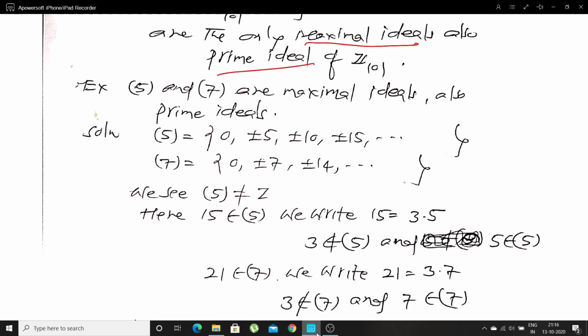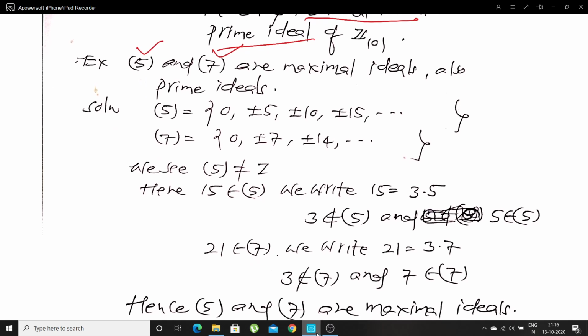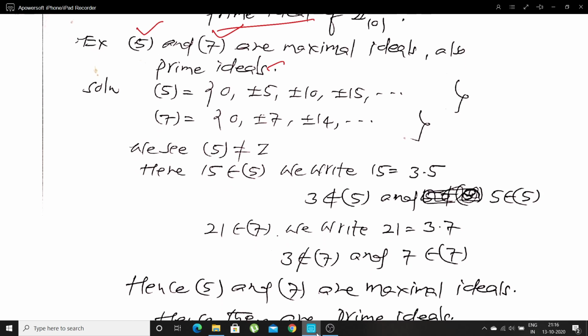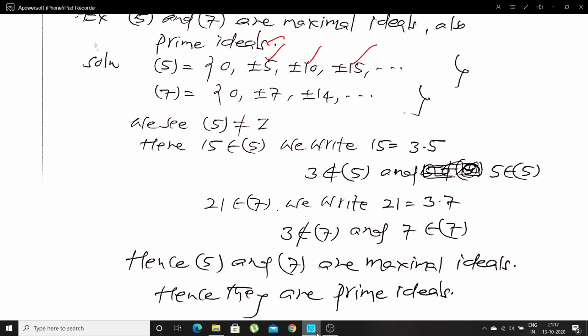Now we'll take one more example. The ideals generated by 5 and generated by 7 are maximal ideals, and also they are prime ideals. Let me check. Generated by 5 means multiples of 5: 0, plus or minus 5, plus or minus 10, and so on. Generated by 7 means 0, plus or minus 7, plus or minus 14, and so on.